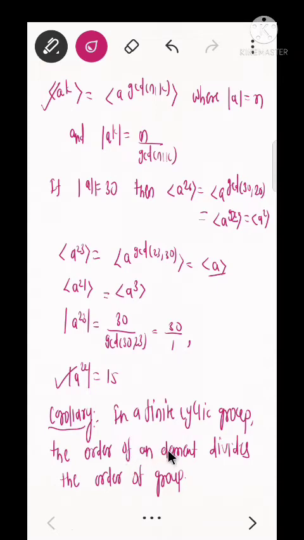Therefore the order of the element divides the order of the group. So this is very obvious.